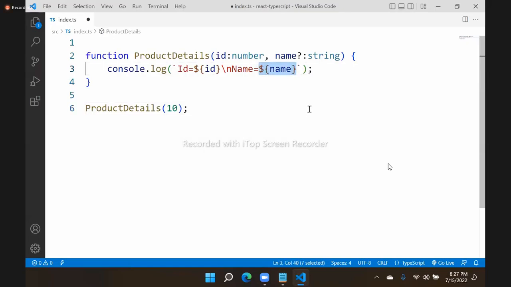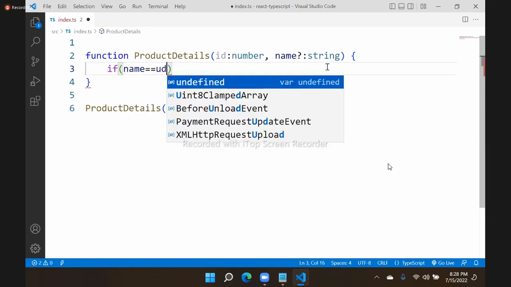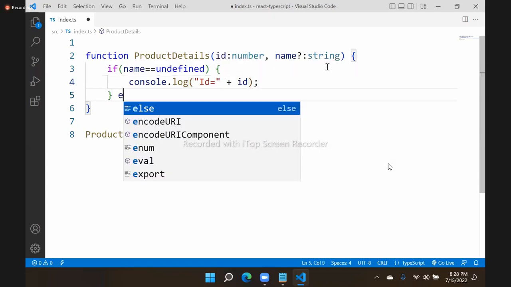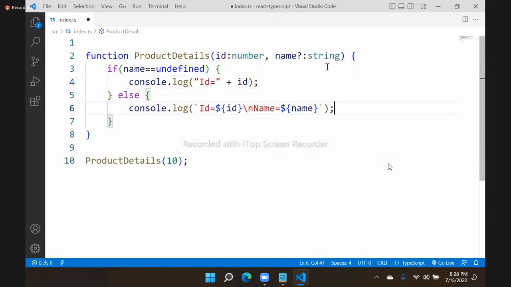Then what will it print for name now? If name is not supplied, it will print undefined. So here we have to write logic like this. If you mention any optional parameter, you have to verify if name is equal to undefined. Then don't print name. In console.log, you print only id. If name is defined, then print both of them. If you are using any optional parameter, you have to manage it in this way.